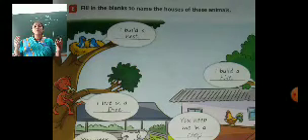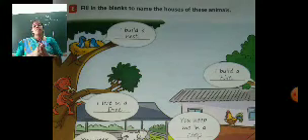Who lives in the nest? Birds. Okay, birds you see in the garden and in the park. Birds make beautiful nests and they live in the nest. So a bird lives in the nest.